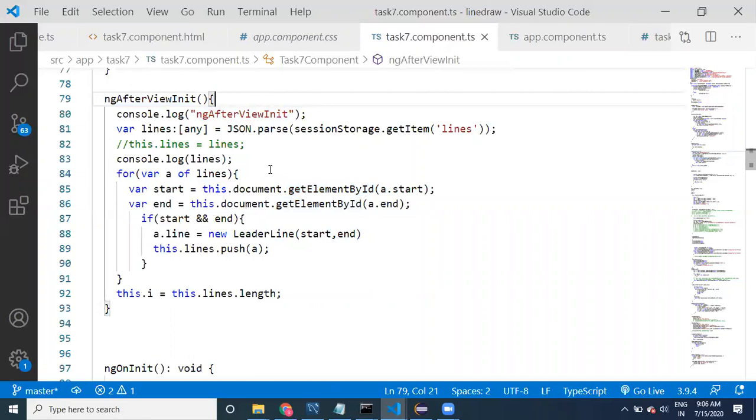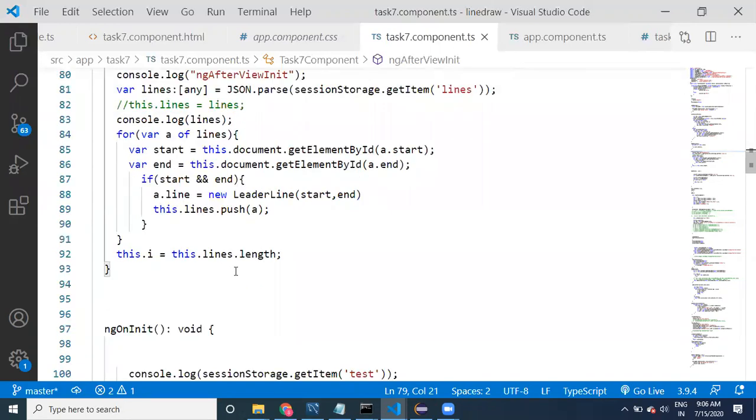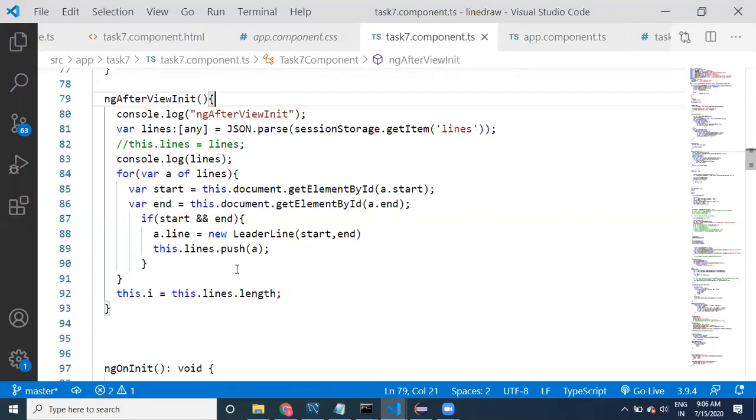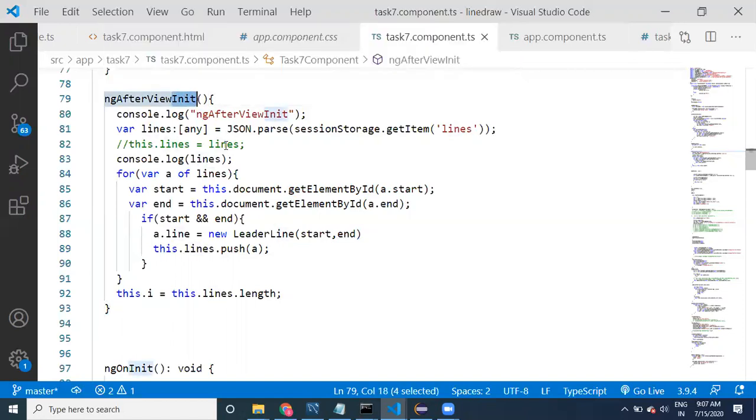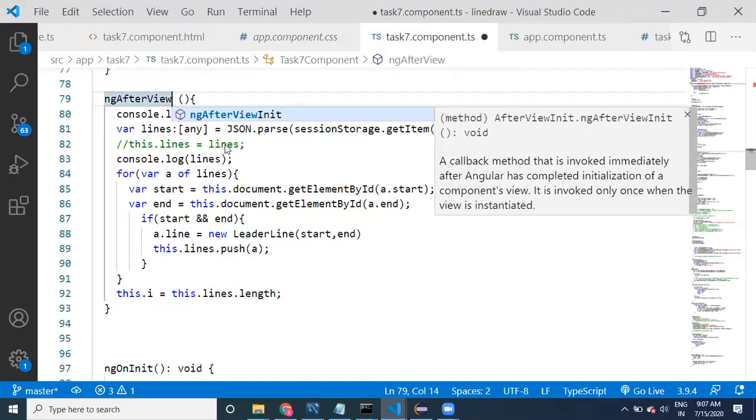If you want to work with content, and you want to write any logic after the content executes, then you have to use ng after content init. This is initialization, and then view. Sometimes if you want to execute the same logic, you can use ng after content checked and ng after view checked.